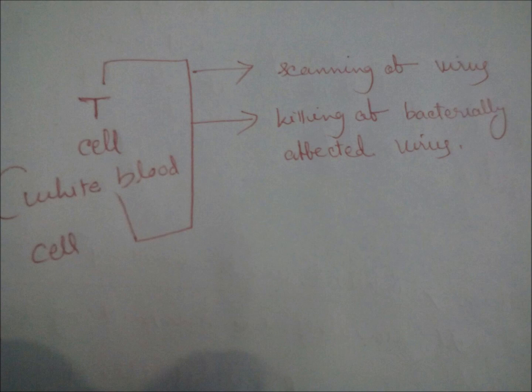Above all, the T cell is the scanner of our body. It kills bacterially or virally affected cells. It prevents viruses. Okay, in this way it makes our body protective. And when any person is suffering from HIV, then HIV kills this T cell.